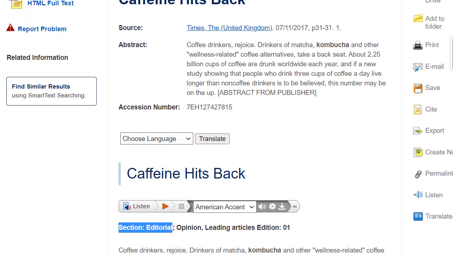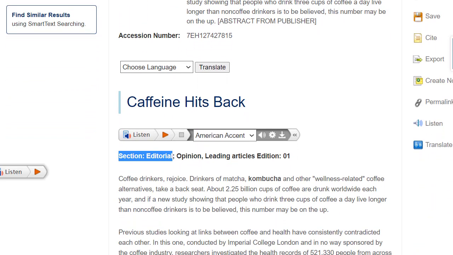Also, we should note that when we bring up the full record, we can see that this article appears in the paper's editorial section, and therefore the purpose of this information is to provide opinion. If we decided we wanted to incorporate this information into my research project, I should make sure to stick to the facts or attempt to locate alternative points of view to consider.